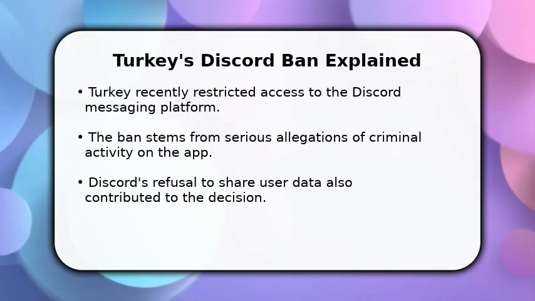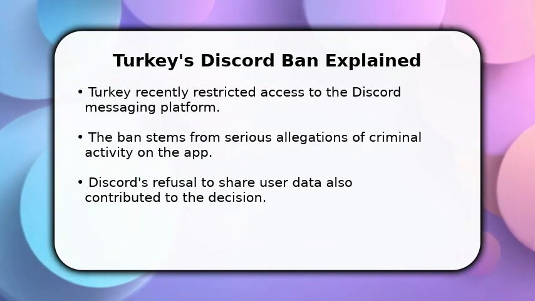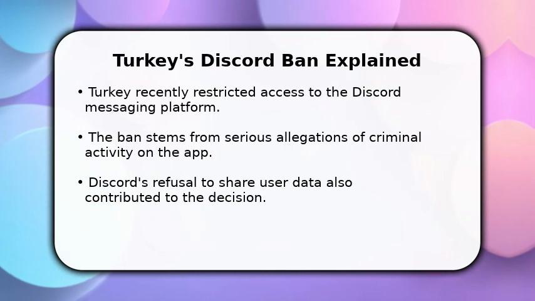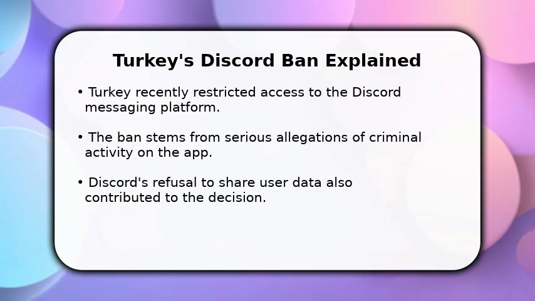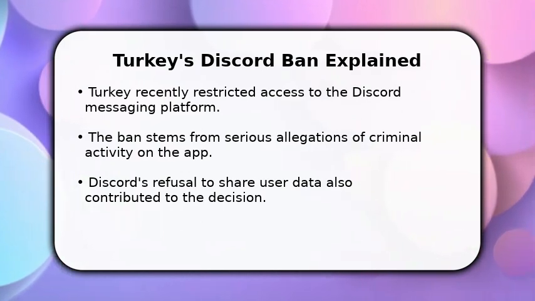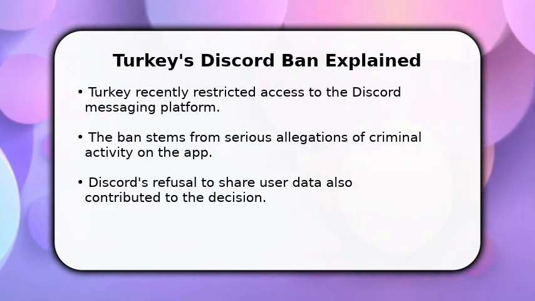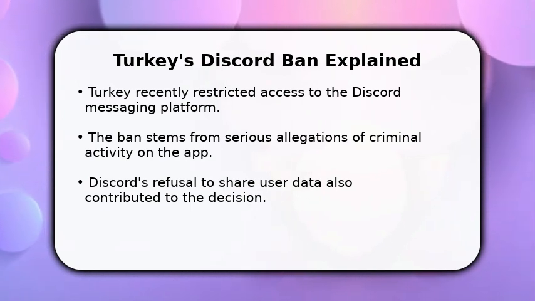In this video, I will explain why Turkey banned Discord. We'll cover the primary reasons behind this significant decision, which has impacted many users. The Turkish government cited serious concerns regarding illegal activities occurring on the platform. Additionally, Discord's stance on user data sharing played a crucial role in the authorities' decision to implement the ban. Understanding these factors is key to grasping the full context.